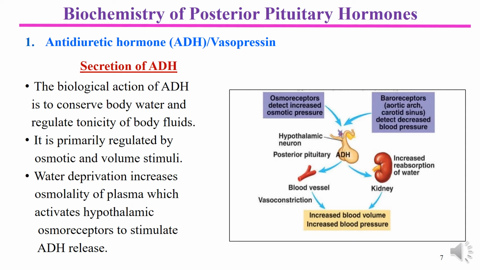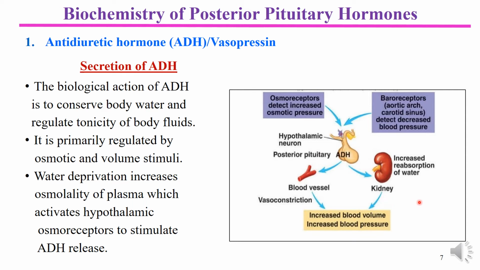On the other hand, the baroreceptors present on the aortic arch and carotid sinus detect the decreased blood pressure, and they do their act. Now ADH acts through the kidney and causes increased reabsorption of water to restore blood volume, to control the tonicity and concentration of the plasma as well as total body fluid.